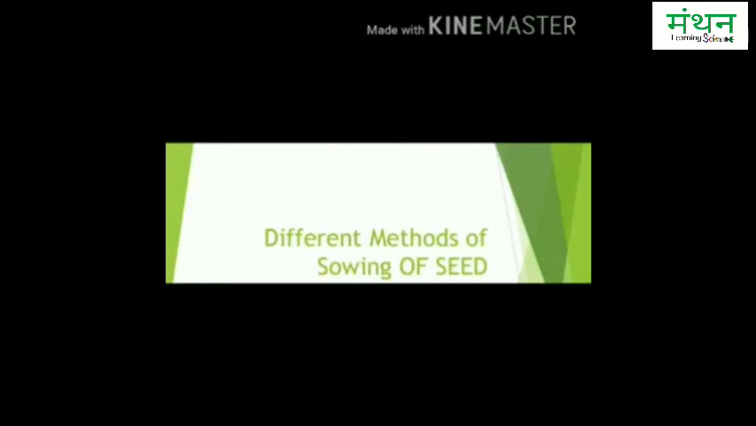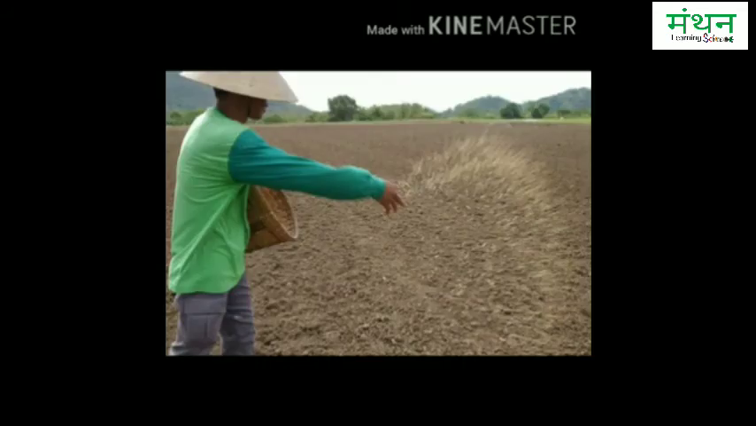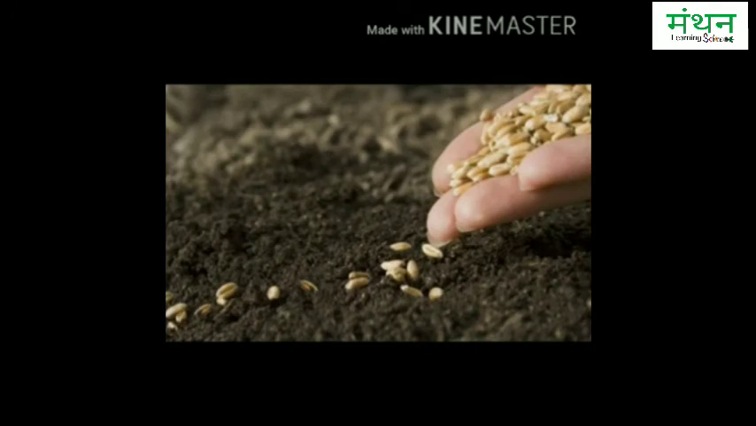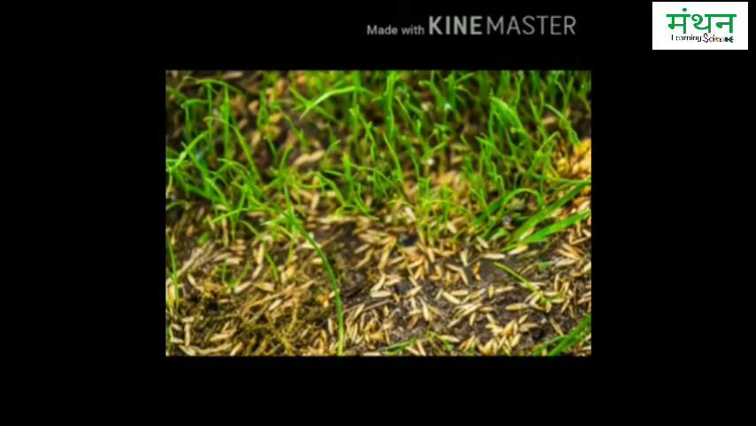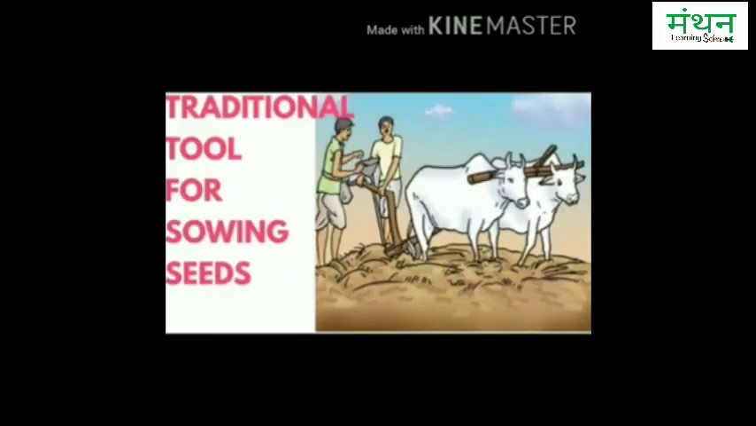Methods of sowing seeds. First is the broadcasting or manual method. The method in which the seeds are scattered over the field by hand is called broadcasting. This method is not efficient because it does not ensure proper spacing between seeds or help to sow them at the correct depth.